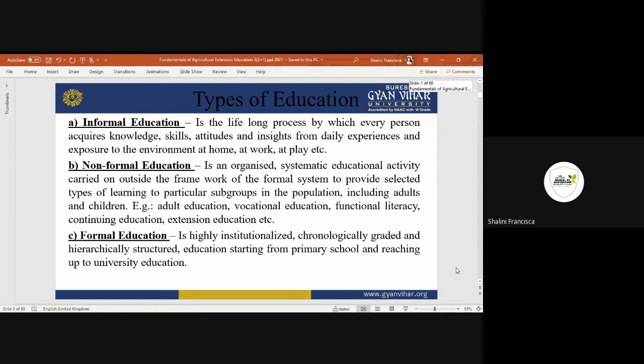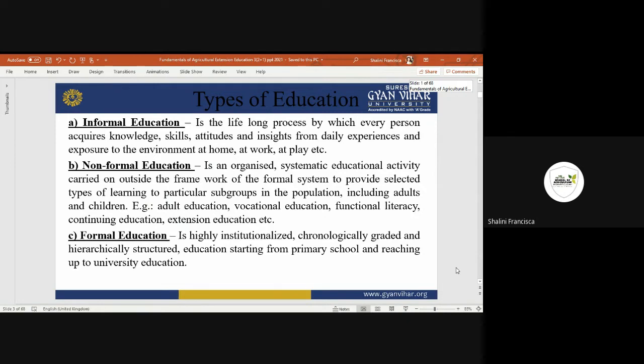But non-formal education is whatever we are learning, we have to stretch that knowledge out to the farmers. So mainly it is known as adult education, which we have heard about. Many non-formal education programs go on, mainly like night schools, or street education, then evening schools, and also adult education, vocational trainings, and vocational educations for the people.